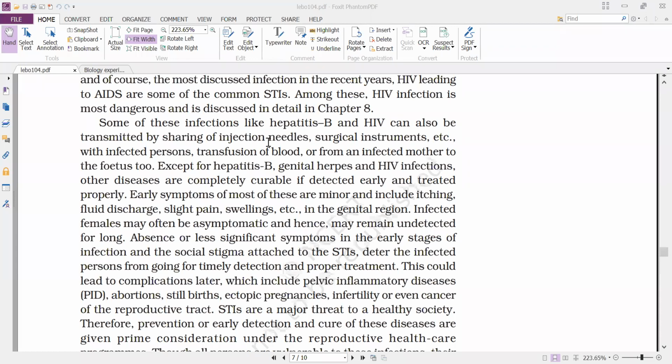Okay, that's what we can say. Absence or less significant symptoms in the early stages of infection and the social stigma attached to STIs deter the infected person from timely detection and proper treatment. Because of all these reasons, they will not go to the doctor and will not take proper treatment. That's why early detection is not taking place. If they are detected in the early days, they can be completely curable.